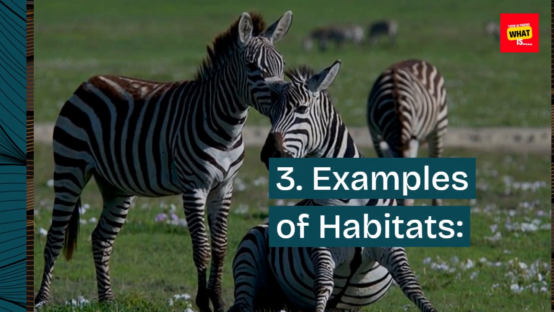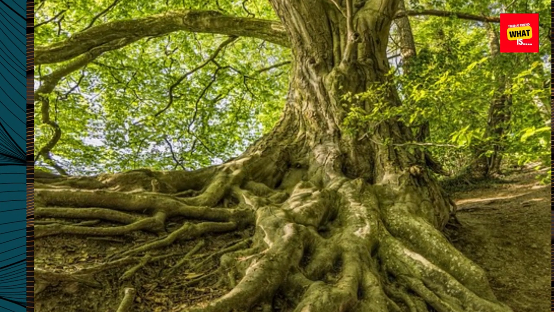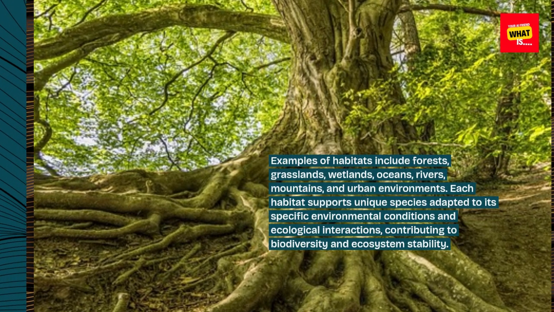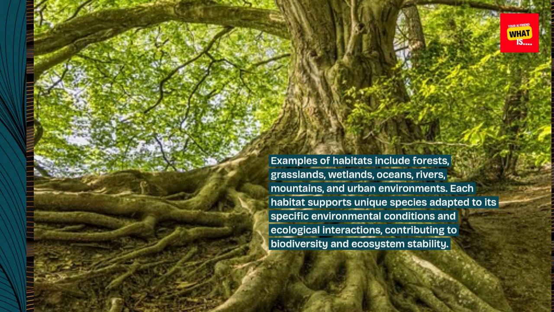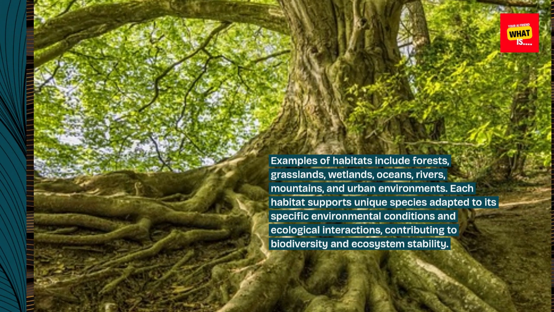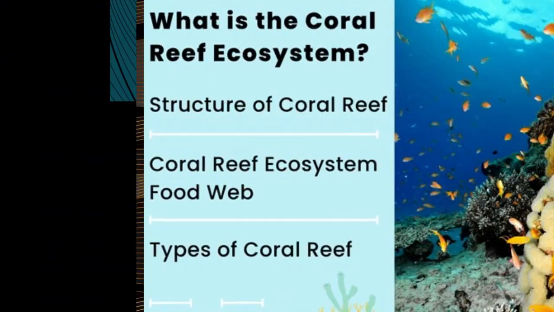3. Examples of habitats. Examples of habitats include forests, grasslands, wetlands, oceans, rivers, mountains, and urban environments. Each habitat supports unique species adapted to its specific environmental conditions and ecological interactions, contributing to biodiversity and ecosystem stability.